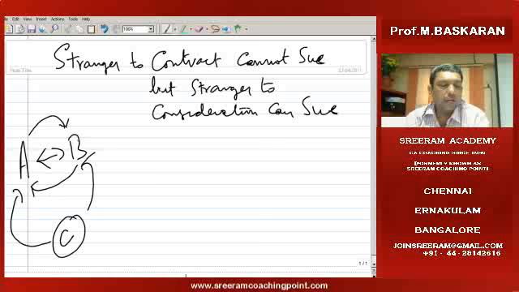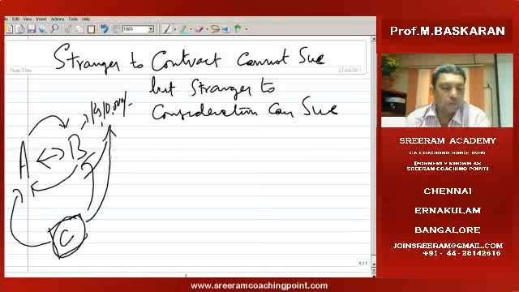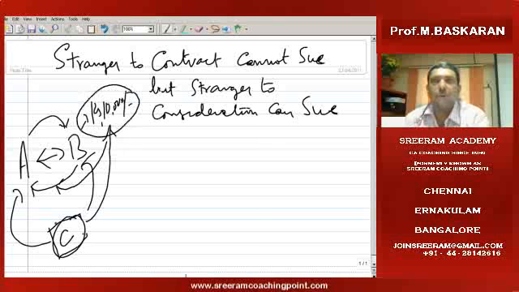But suppose under a contract, B has to pay some amount to A, the contract amount of rupees 10,000, but B is unable to pay A towards the contract amount, then what happens? C may be a common friend of both A and B. So on behalf of B, for the performance of the contract, C pays rupees 10,000 towards the contract amount. Since he is paying the consideration of rupees 10,000, he becomes a stranger to the consideration.